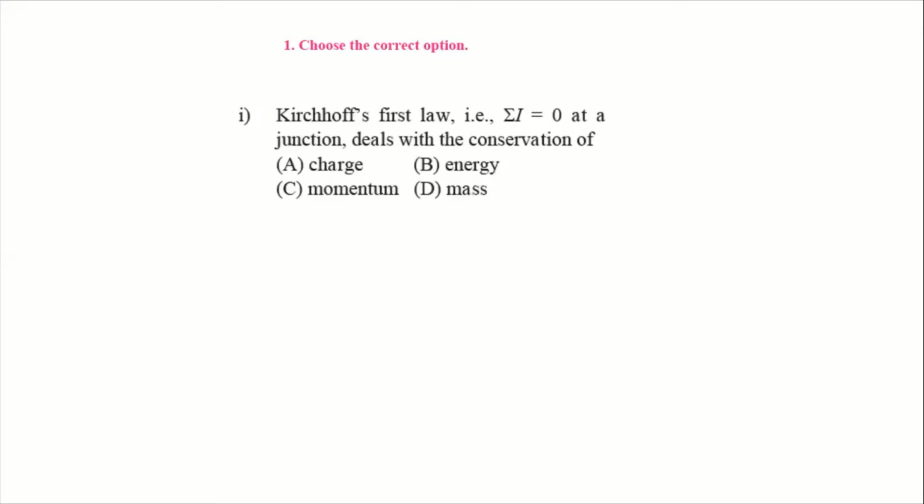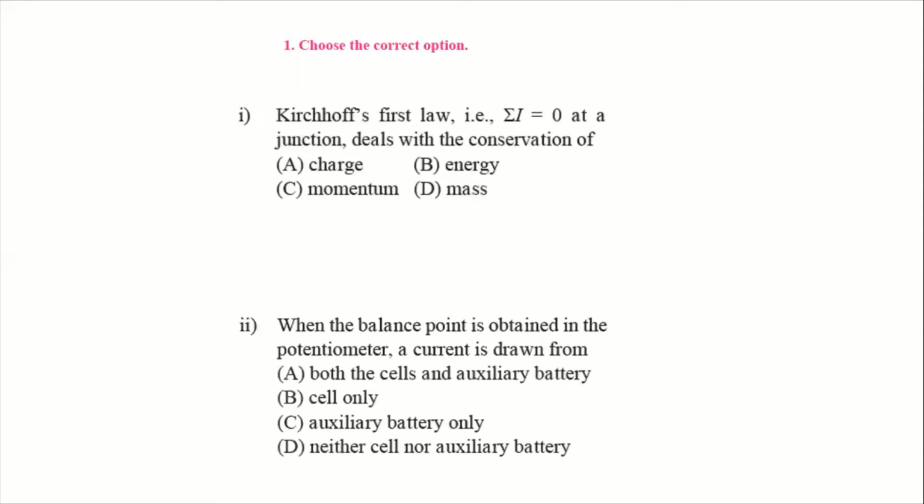At a junction, it deals with conservation of... it is related to the current. So you know that current is rate of flow of charge, so it is related to the conservation of charge. In simple words, we can say that charge entering the junction and charge leaving the junction are both the same. So the charge is conserved here. So option A is the right option for this question.